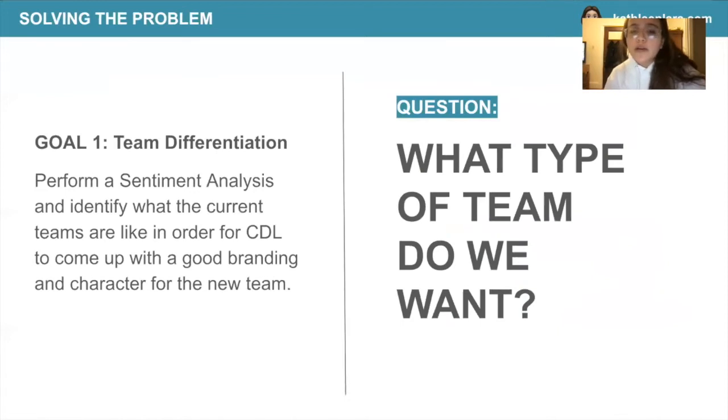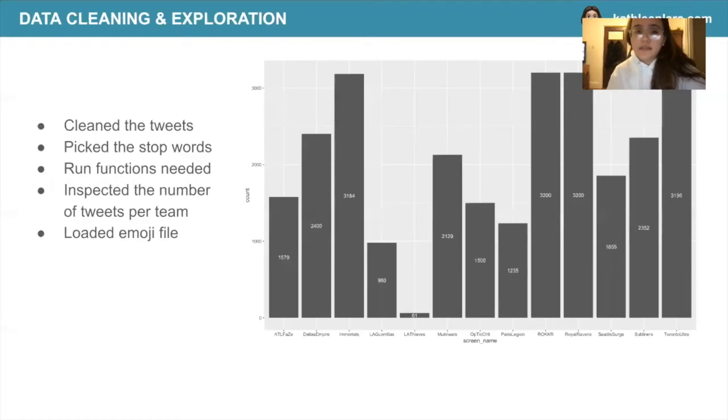So how are we going to solve the problem? We want to be able to differentiate this new team from the rest of the teams. So what type of team do we want? And we will be doing this by doing a sentiment analysis on the current and existing teams.